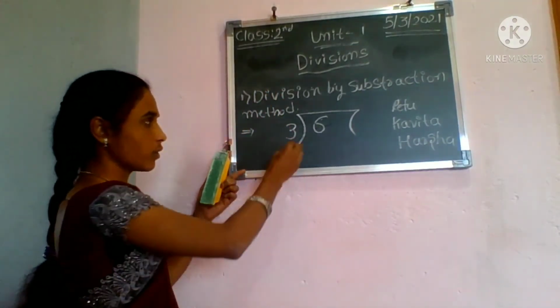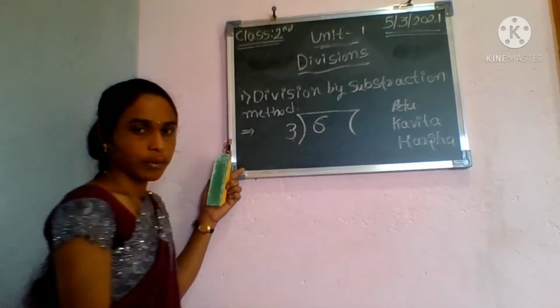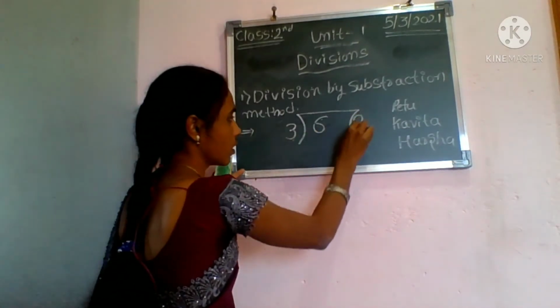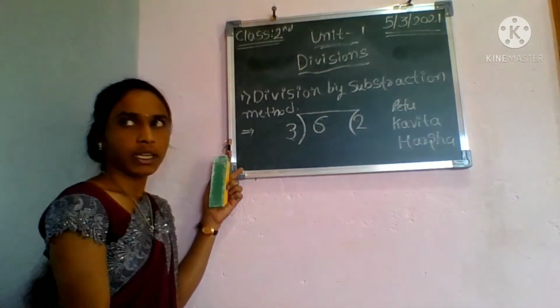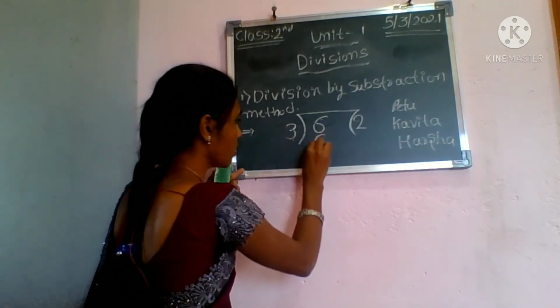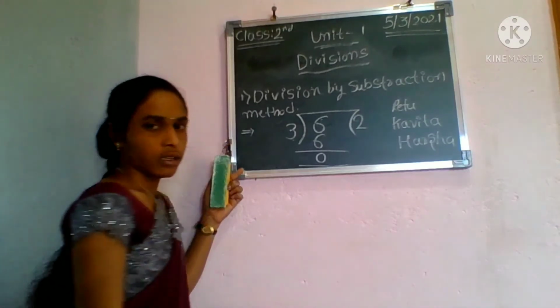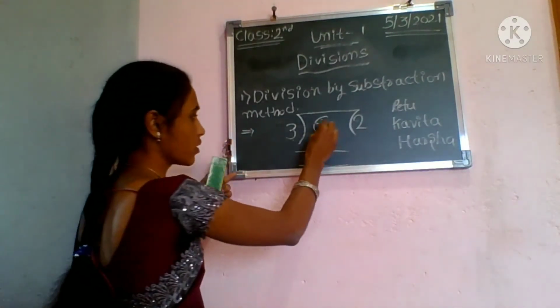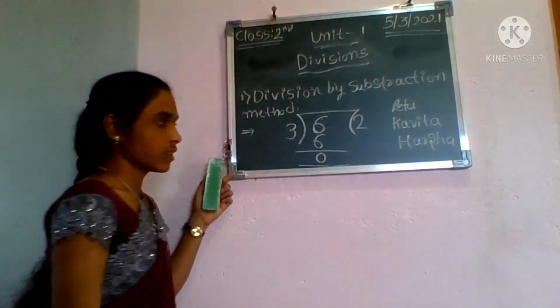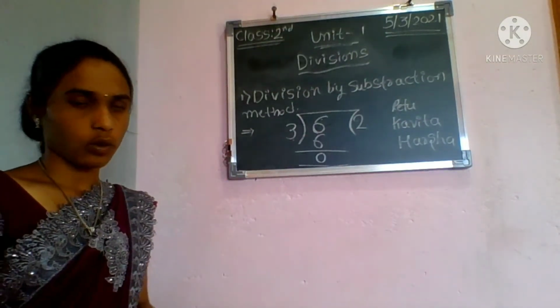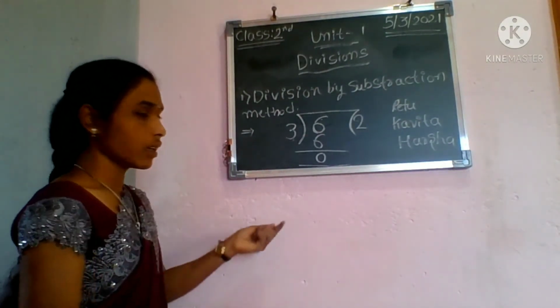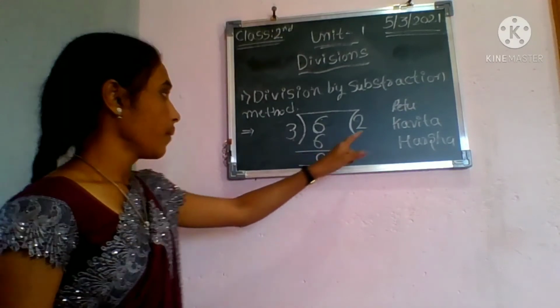Harsha. So 3, according to the multiplication table, 3 2s are 6. 6 minus 6, that is equal to 0. So subtract 6 minus 6, that is equal to 0. Okay. See here, students. See here.